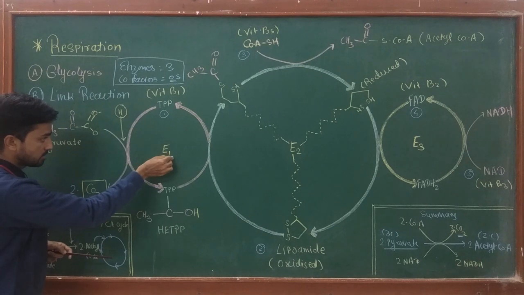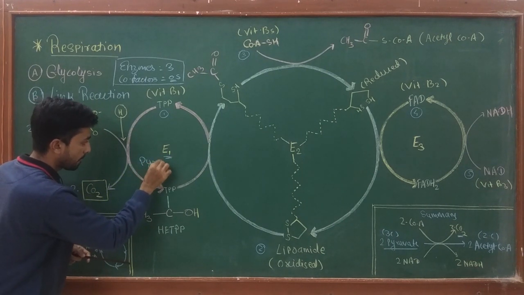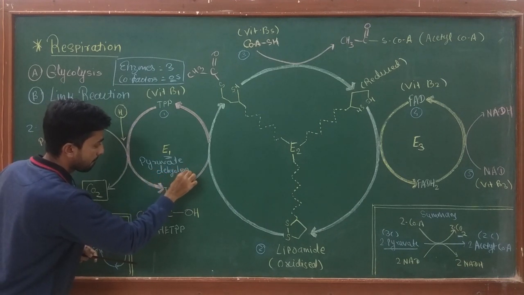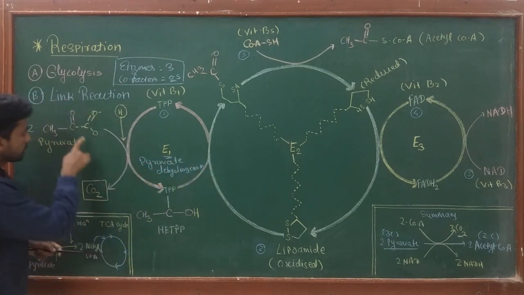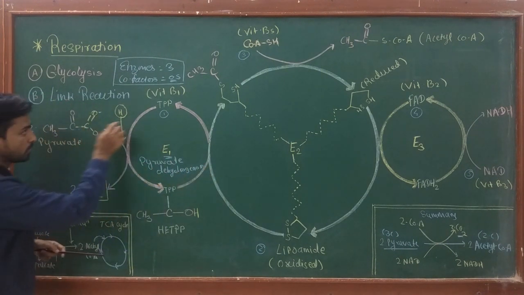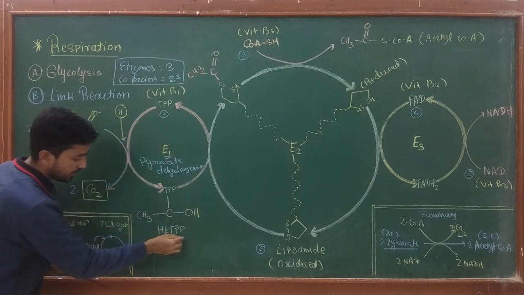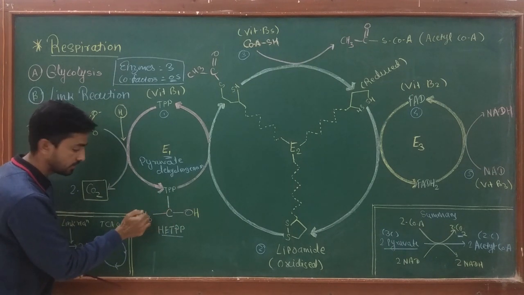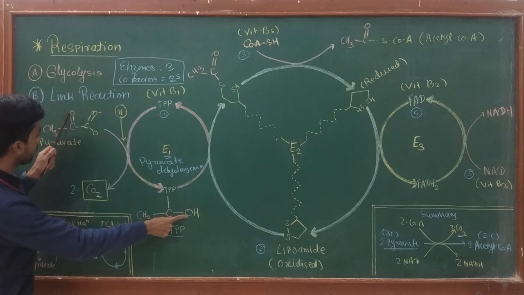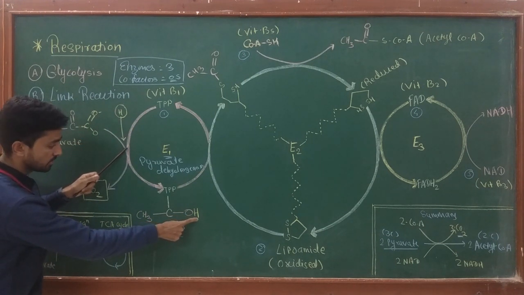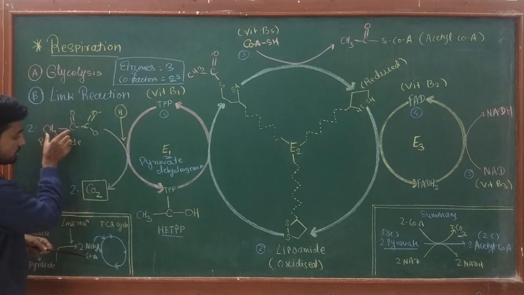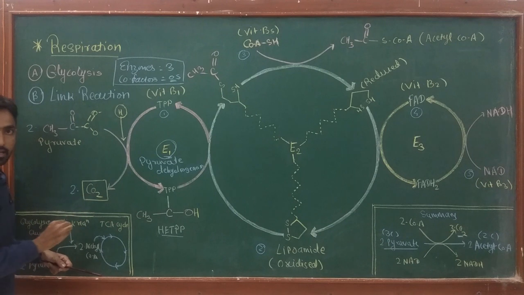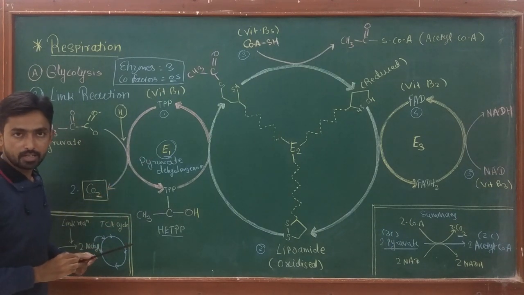In this reaction, which is catalyzed by the enzyme pyruvate dehydrogenase, due to attachment of the acetyl group with the TPP, HETPP is produced, that is hydroxyethyl thiamine pyrophosphate. Here you can see CH3, C double bond O, and this hydrogen is fixed in the reaction, while the TPP cofactor gets attached with the acetyl group. This is the first reaction which is carried out by enzyme number 1, and the enzyme is pyruvate dehydrogenase.